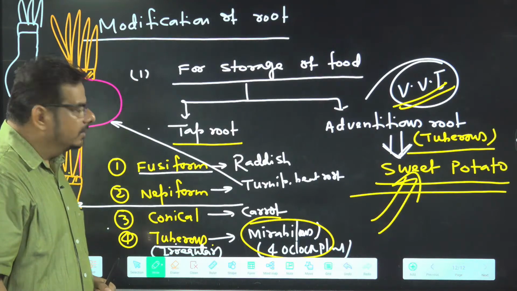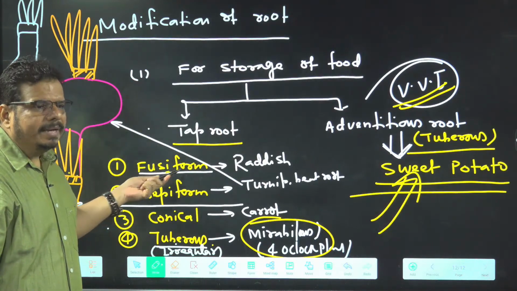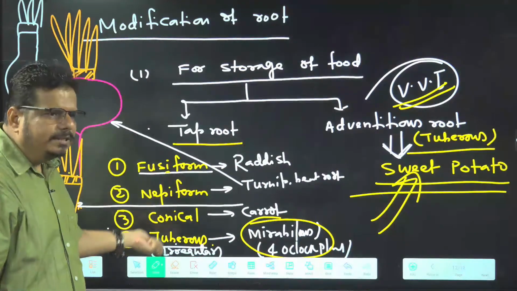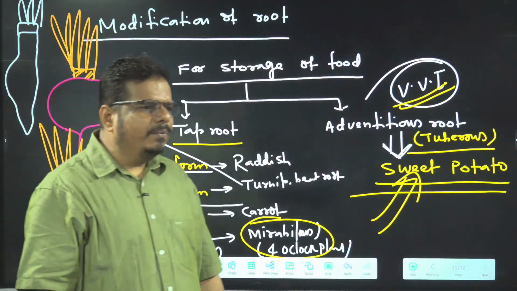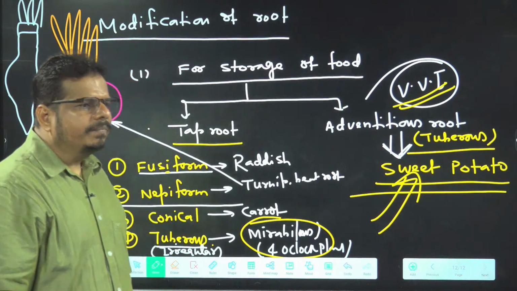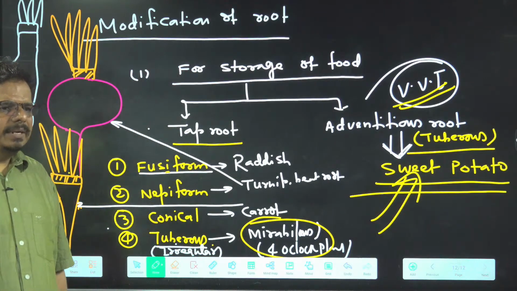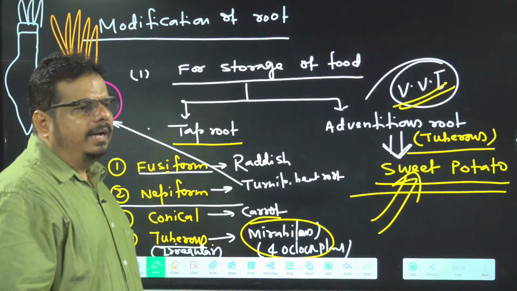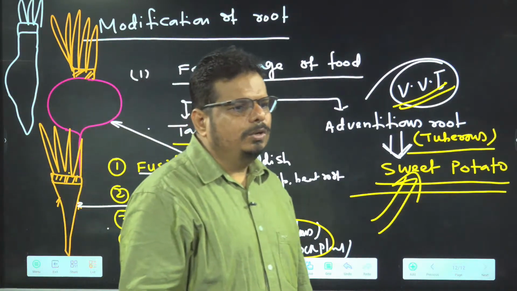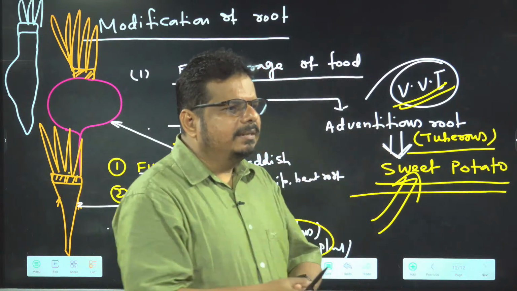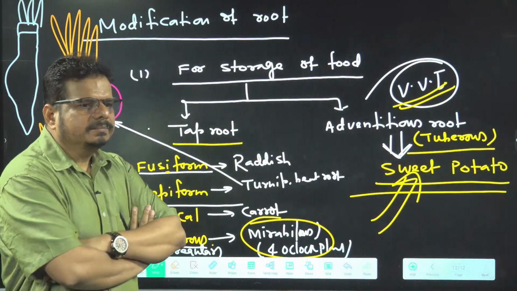Right? So fusiform, example radish; napiform, turnip and beetroot; conical, carrot; tuberous taproot, Mirabilis, that is the 4 o'clock plant; and tuberous adventitious root, sweet potato. Will this information remain in your mind or not?